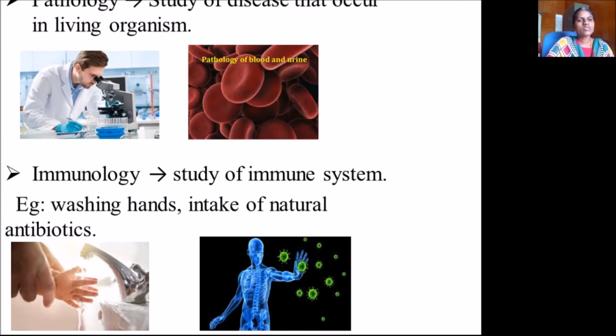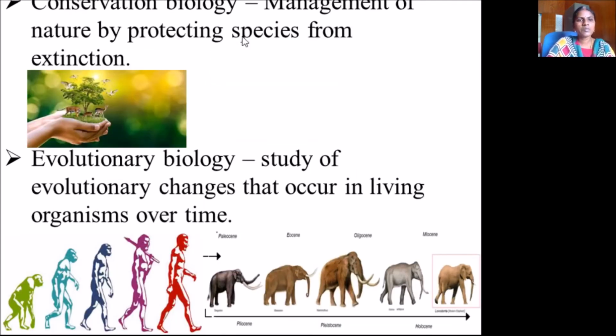Immunology is the study of the immune system, like, for example, washing our hands or intake of natural antibiotics to improve our immune system, for example, preventing corona. Next is conservation biology. It's the management of nature by protecting species from extinction.